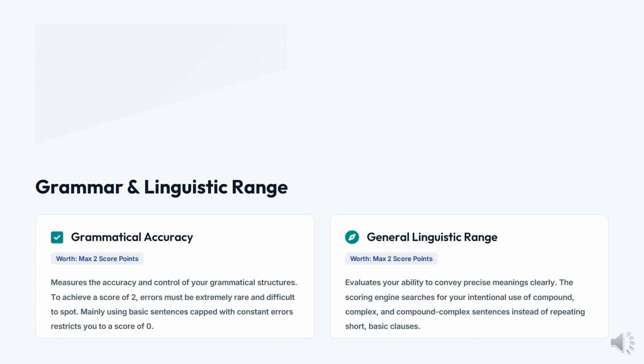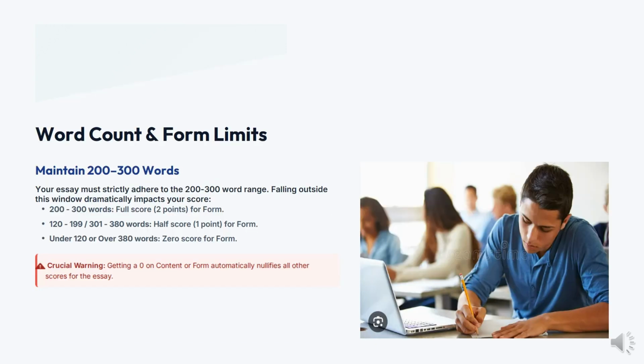In PTE essay writing, it's important to stick to the word limit. You can stick between 200 to 300 words, while I recommend staying between 200 to 250 words and maintaining the structure of the essay. Don't go beyond 300 words at max, and don't go below 200 words, because if you write less or if you write more, either way, you will be losing marks. So stick to the word limit.